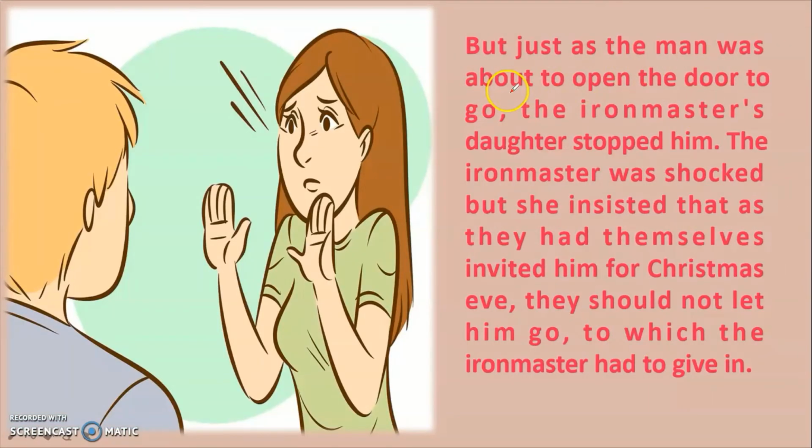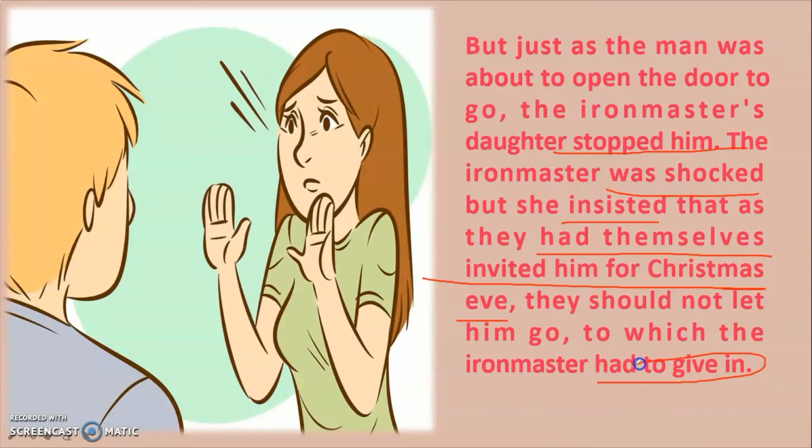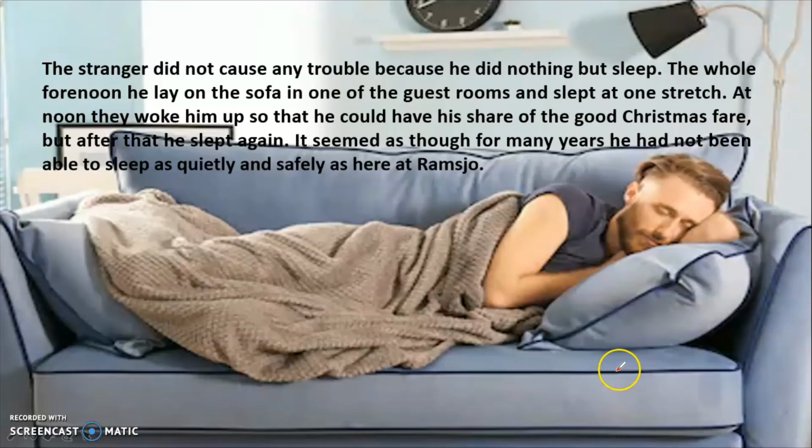But just as the man was about to open the door to go, the ironmaster's daughter stopped him. Now, why did the ironmaster's daughter intervene to stop the peddler from going away? The ironmaster was shocked because she insisted that they had themselves invited him for Christmas Eve. She said they had invited the man themselves and should not let him go. To which the ironmaster had to give up his efforts.